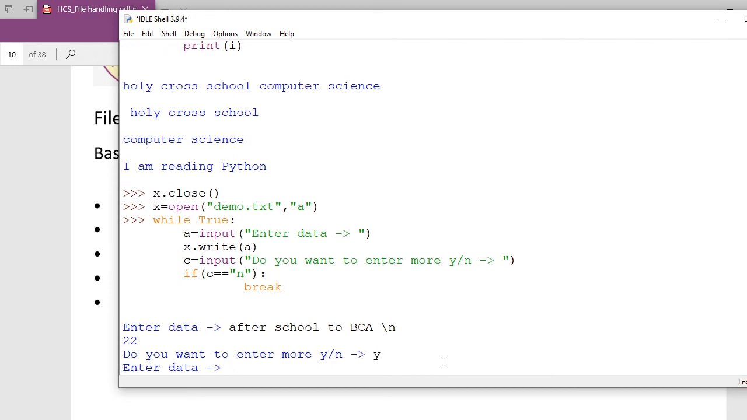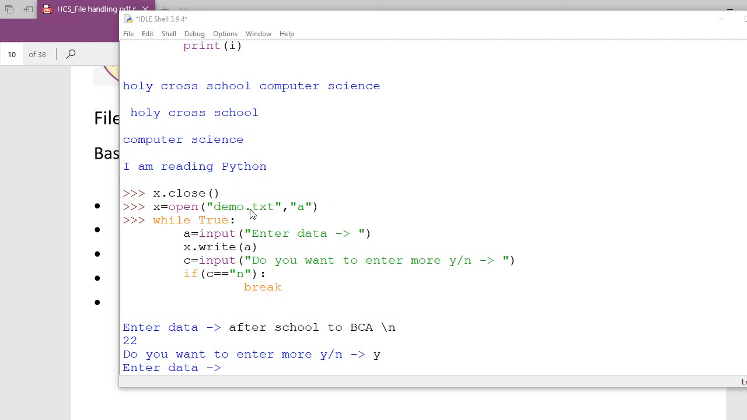Enter data. If I press yes, then the match is not there, so it will go from here. The match is not n, so it will not break. It will go again from here. See, we have reduced the number of variables here. Done. So now again I am going to enter data here.